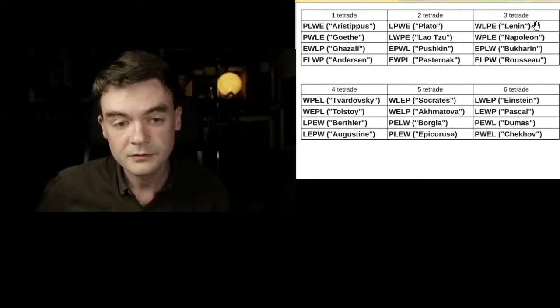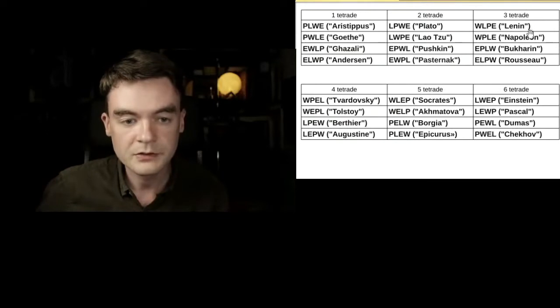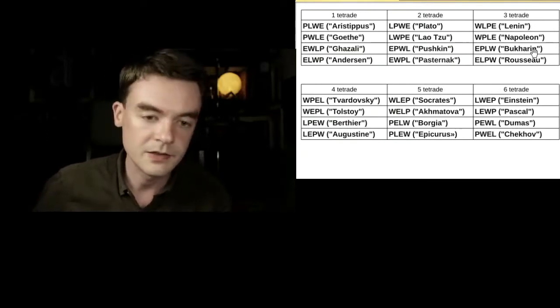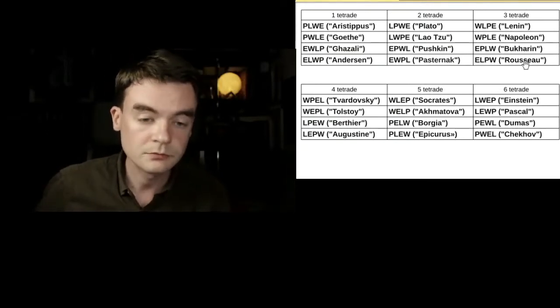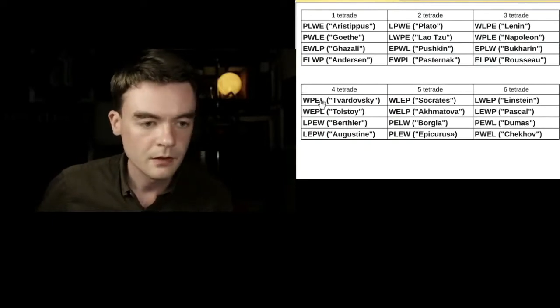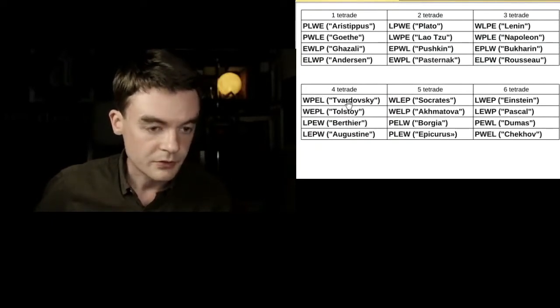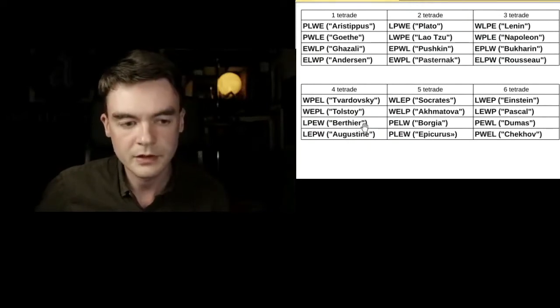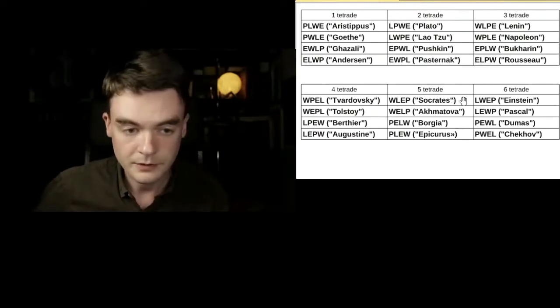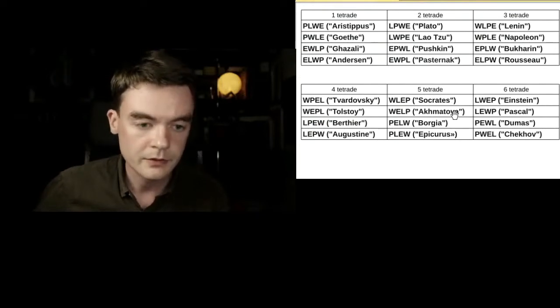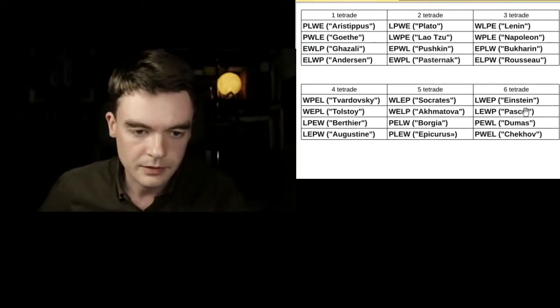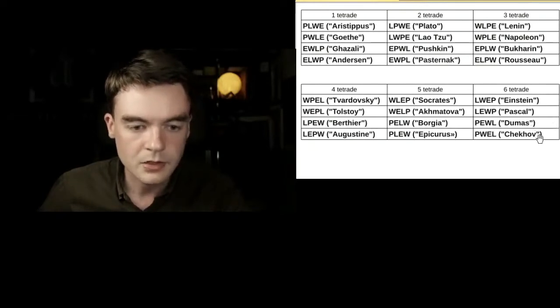Lenin, political leader. Napoleon as well, political leader. Bukharin, political activist from the Soviet Union. Rousseau was a writer from France. Twardowski, Tolstoy, they were Russian writers. Berthier, he was a French military activist as far as I remember. Augustine, he was a religious activist. Socrates, Greek philosopher. Akhmatova, Russian poet. Einstein, everybody knows. Pascal, philosopher. Dumas, writer from France. And Chekhov, Russian writer.